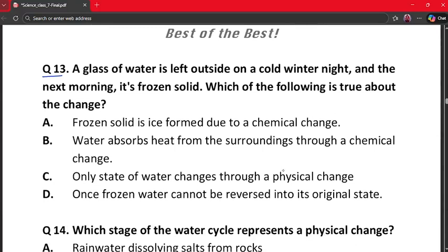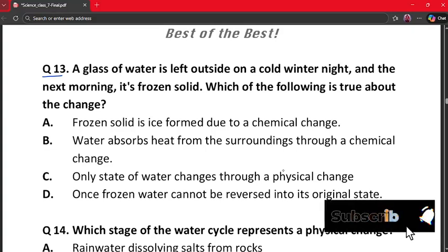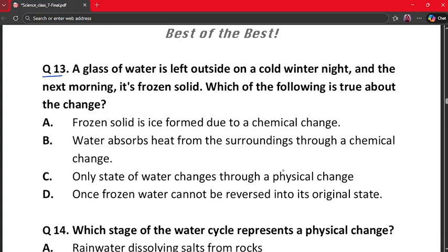A glass of water is left outside on a cold winter night, and the next morning it's frozen solid. Which of the following is true about the change? A. Frozen solid is ice formed due to the chemical change. B. Water absorbs heat from the surroundings through a chemical change. C. Only state of water changes through a physical change. And D. Once frozen, water cannot be reversed into its original state.